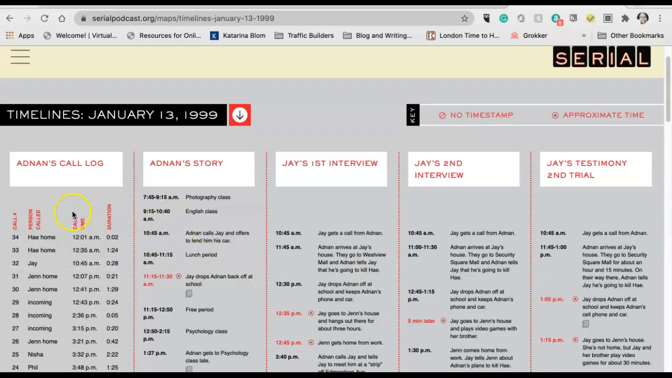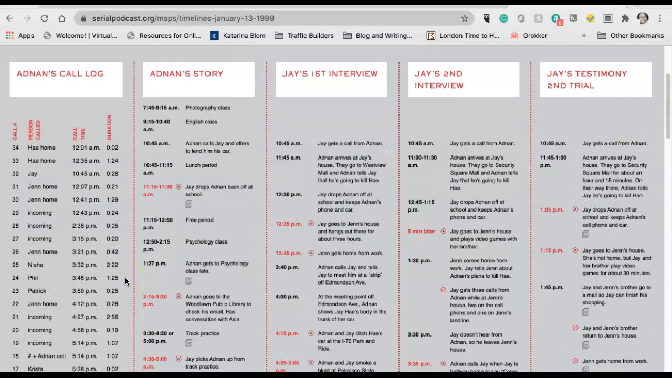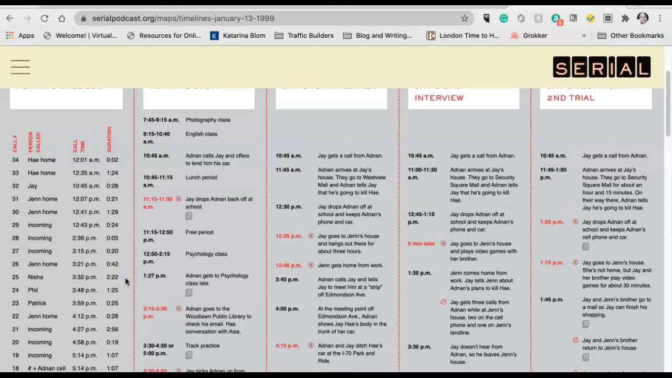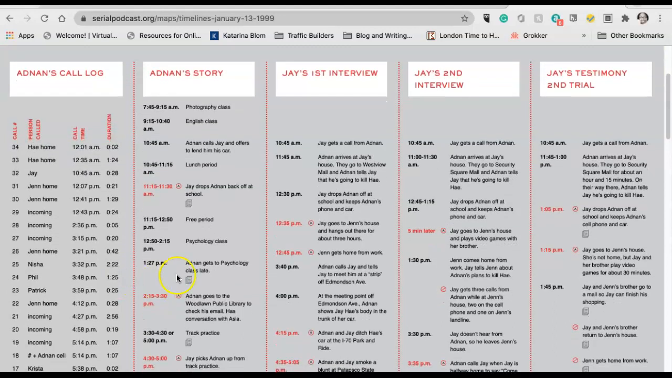So we have Adnan's call log here, what he has actually told police, stuff from Jay's first interview, stuff from Jay's second interview, and Jay's testimony at the second trial. Because the first trial, I'm not sure if you've gotten there yet, but spoiler alert, the first trial ends in a mistrial. So they try him again. Hung jury, mistrial, I don't remember, but they have to try him again. So he is actually convicted in the second trial.